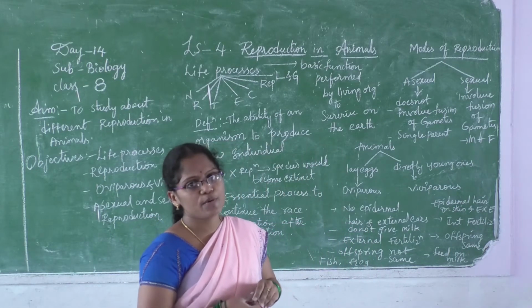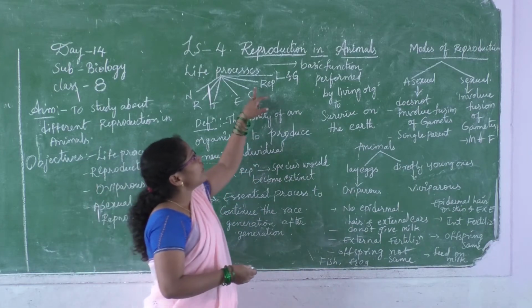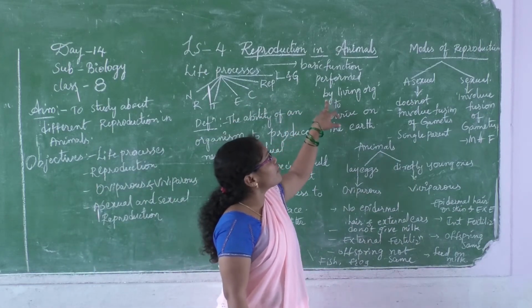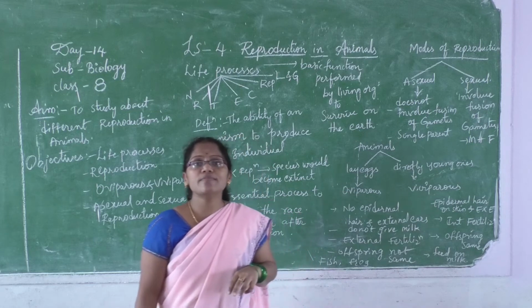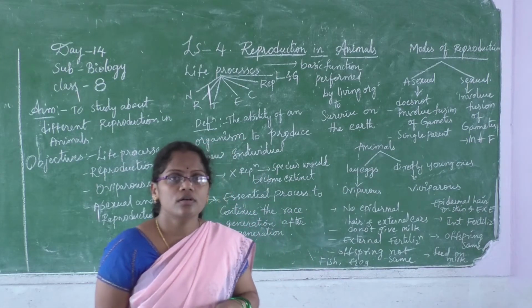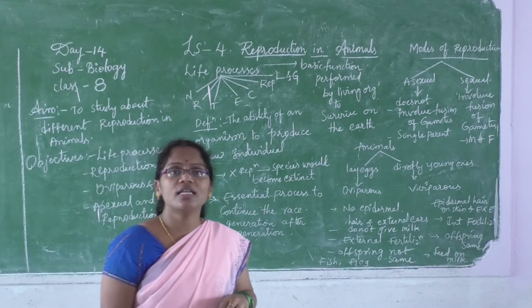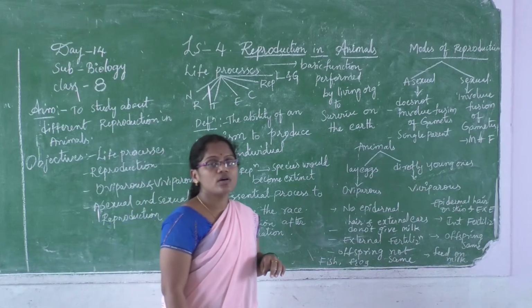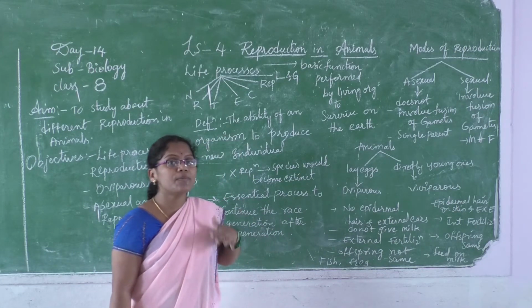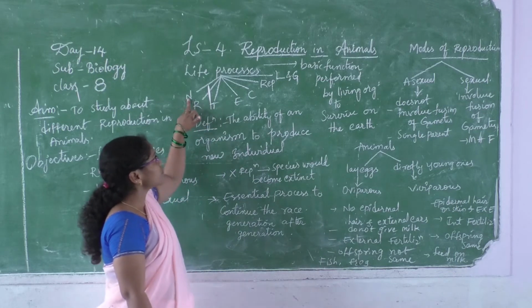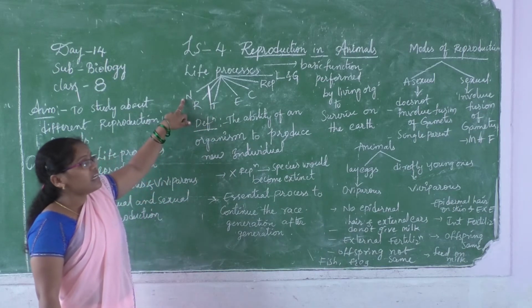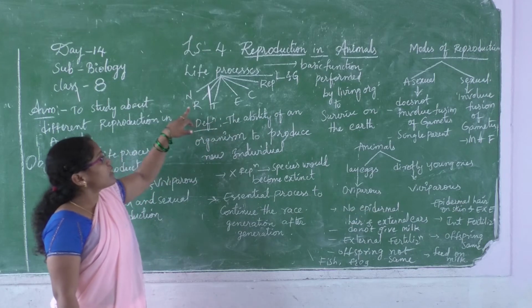What is meant by life processes? It is a basic function performed by living organisms to survive on the earth. Without that basic function, the organism cannot survive. So what are the basic functions? See here, I wrote just the letters, I did not write completely.